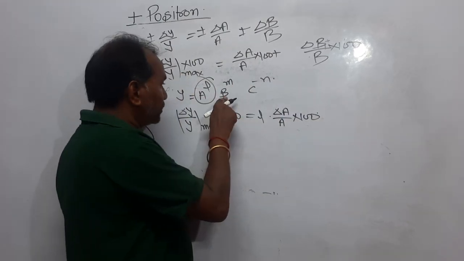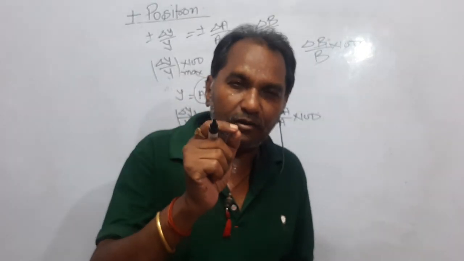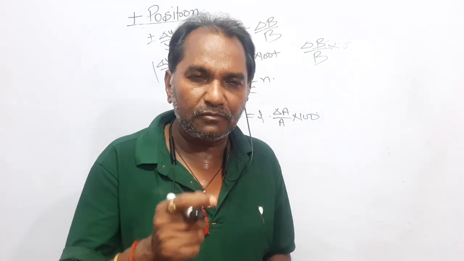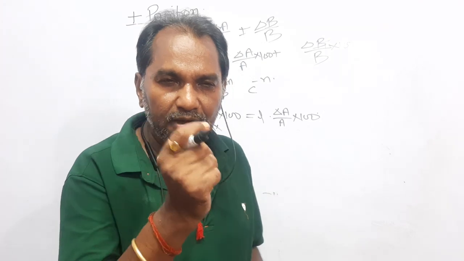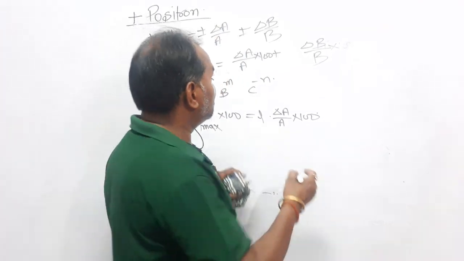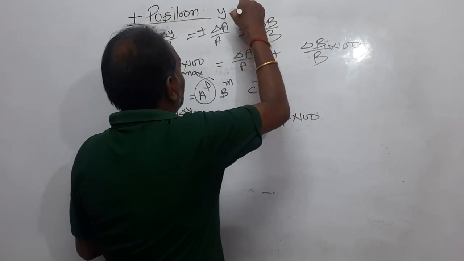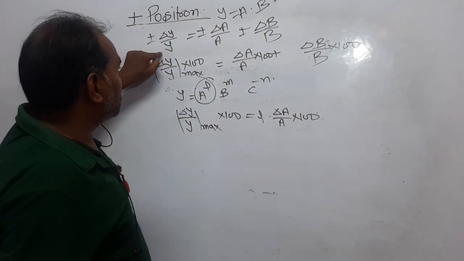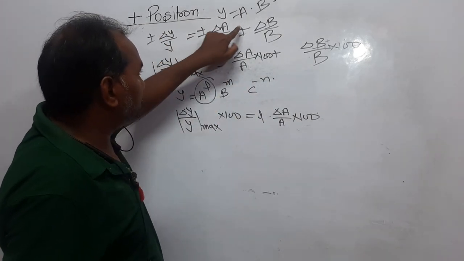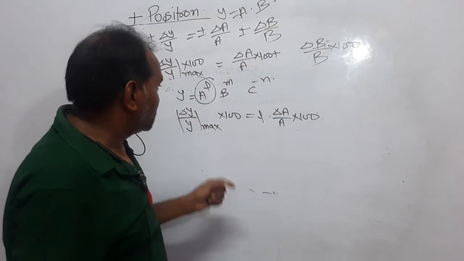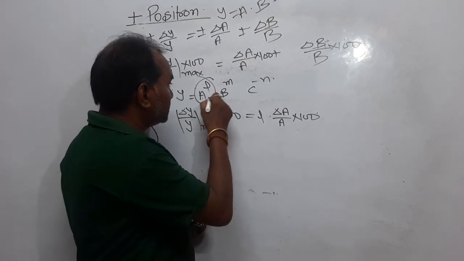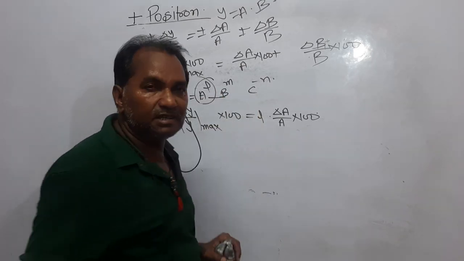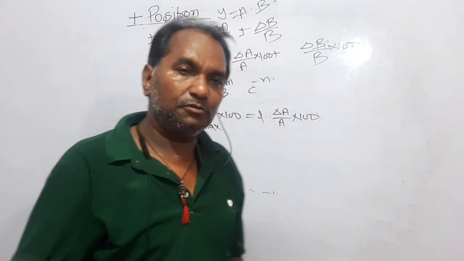Now when y is equal to A dot B, the error in y becomes delta y upon y is equal to delta A upon A plus delta B upon B. If the formula is y is equal to A into B, the error in the value of y, delta y upon y, is equal to delta A upon A plus minus delta B upon B. In the similar way, here A, B, C are just multiplied to each other.